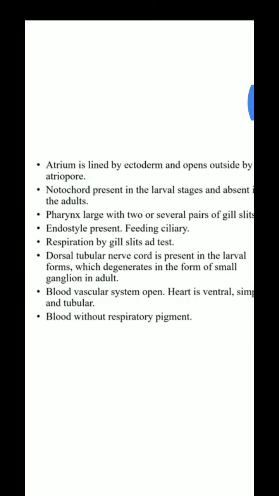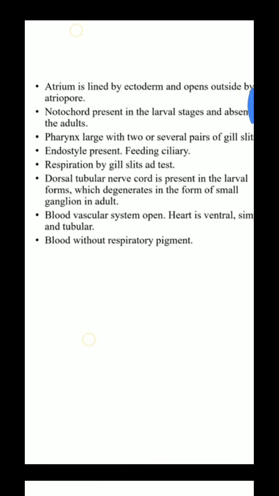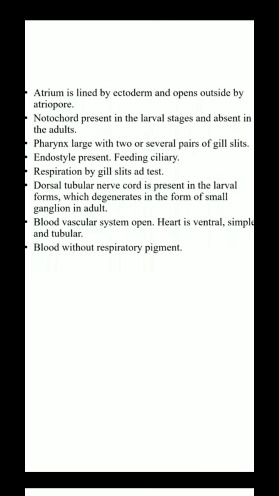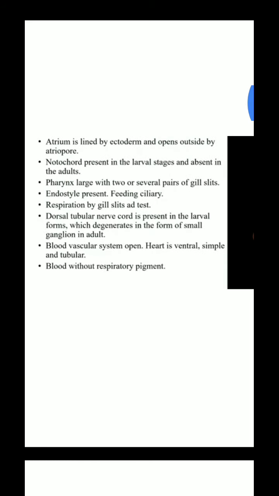Next is respiration. It is carried out through the gill slits and the test, its body covering, which also helps in respiration. Now the nerve cord: a dorsal tubular nerve cord is present in the larval stage, but due to retrogressive metamorphosis, it disintegrates into very simple small ganglia, meaning groups of nerves, in the adult. Blood vascular system is lacunar type, meaning open type, and one heart is present below the gut.